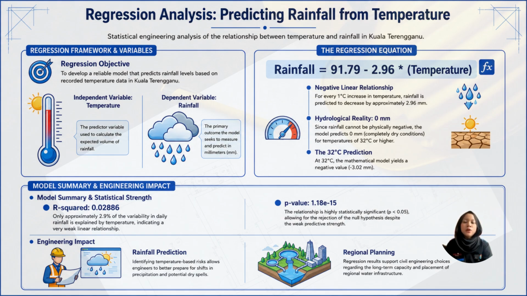In conclusion, although temperature has a statistically significant relationship with rainfall, it is not strong enough to accurately predict rainfall on its own. Nevertheless, the findings can still support rainfall monitoring, drought assessment, and long-term regional planning.